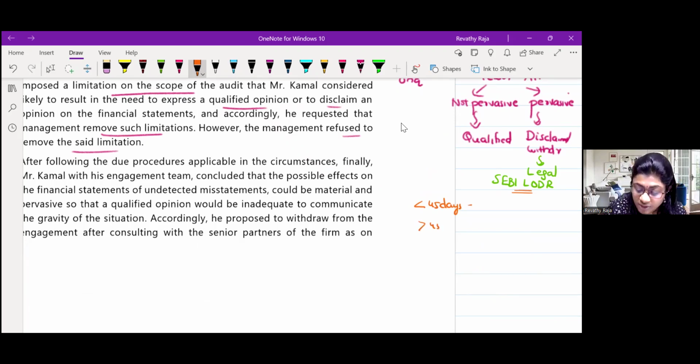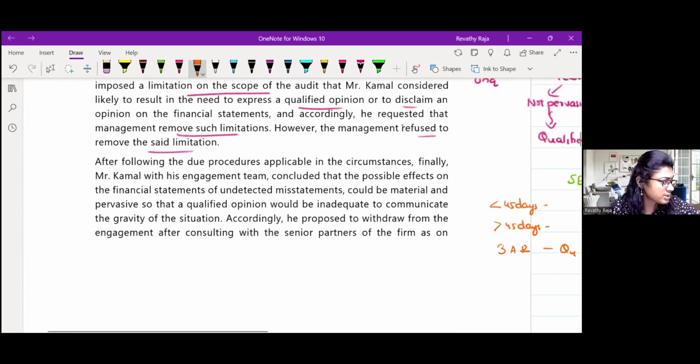Now, if it is after 45 days of the end of the quarter, then you have to give the audit report or review report of that quarter and the next quarter. Now, listen carefully. Had you already given the report for 3 quarters? Quarter 1 you gave, quarter 2 you gave, and quarter 3 also you are giving or gave. If you have done all 3 quarters, please don't go. You go only after doing quarter 4 and the financial year. Are we clear with SEBI LODR?